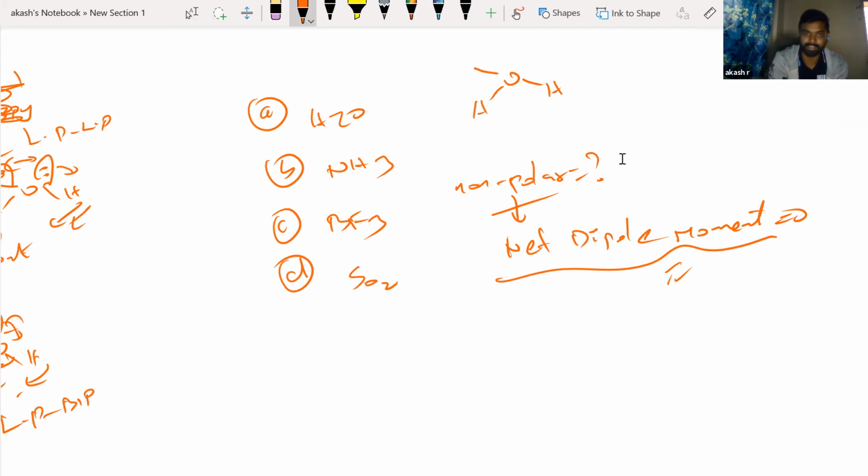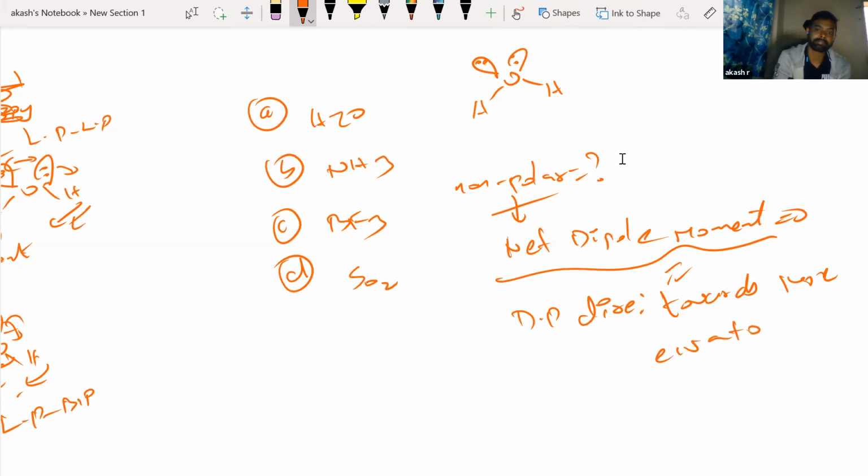So H2O is like this, and I know I have 2 lone pairs like this, right? So we know the dipole moment direction should be towards more electronegative atom, or it should be towards lone pairs, right? Towards lone pairs or towards more electronegative atom. Okay. So anyways, now you see that there is one bond here. I know this is a polar bond.